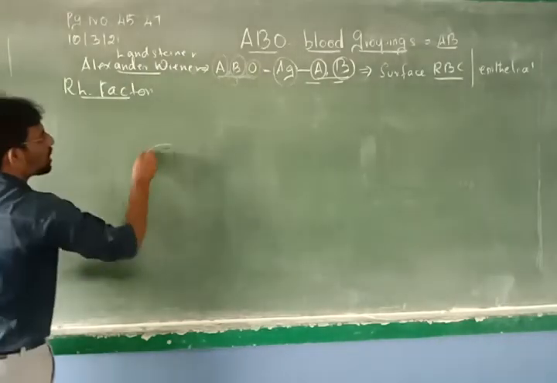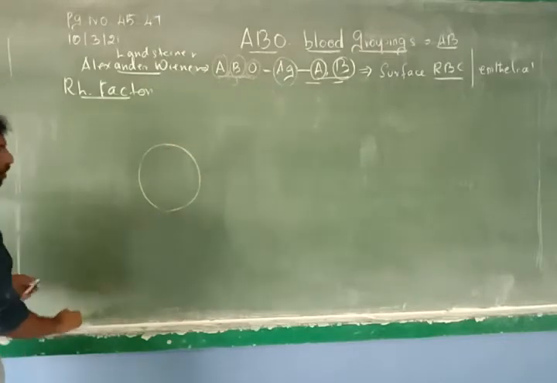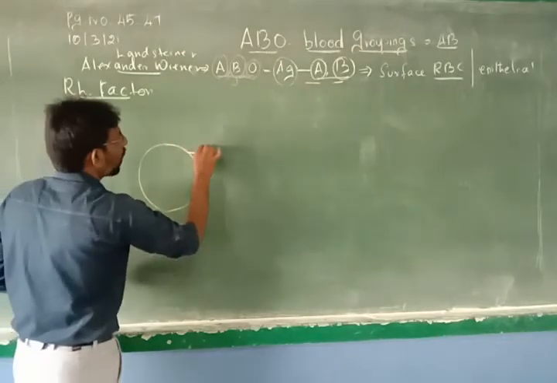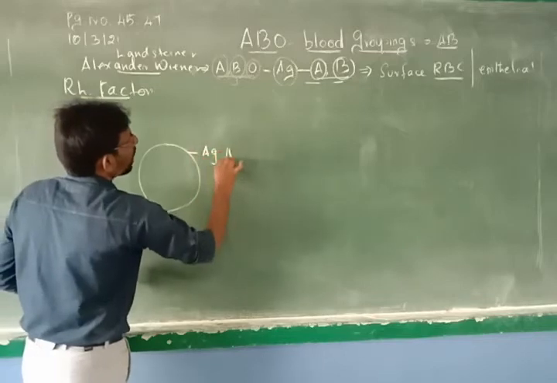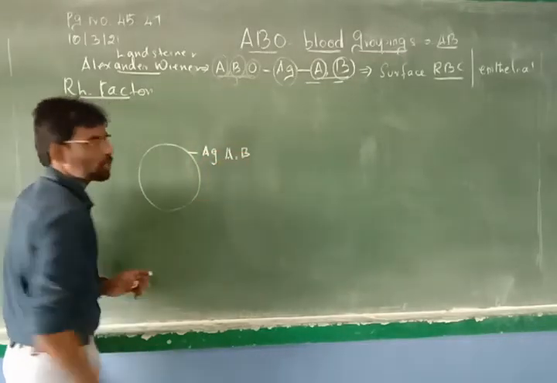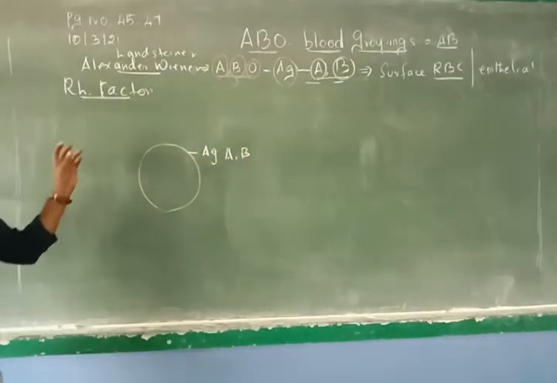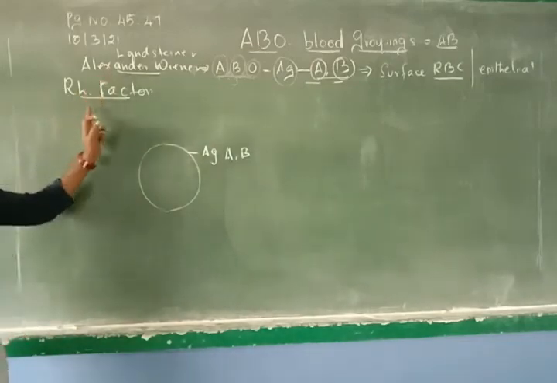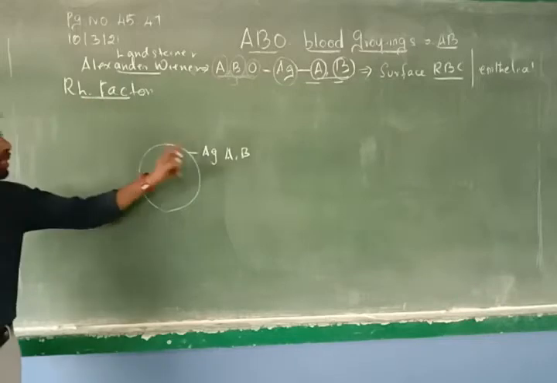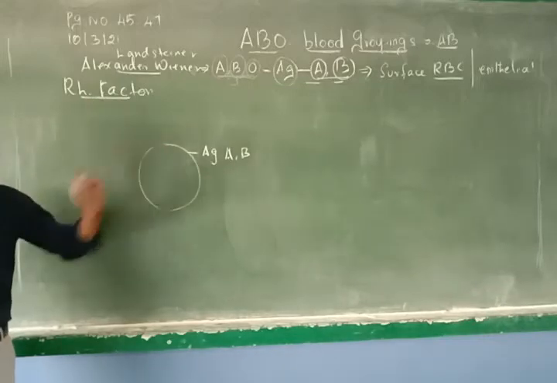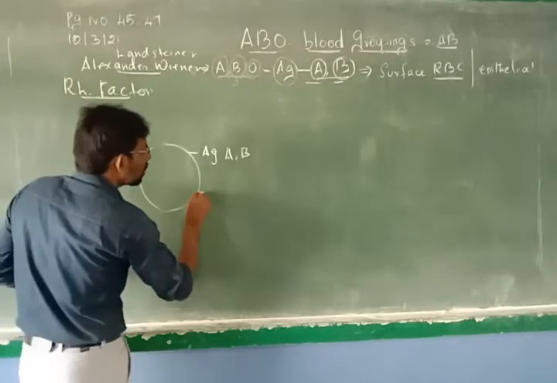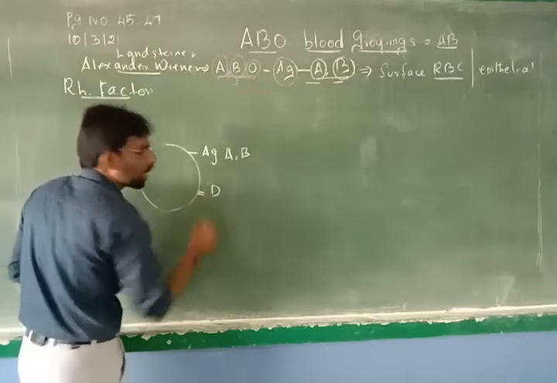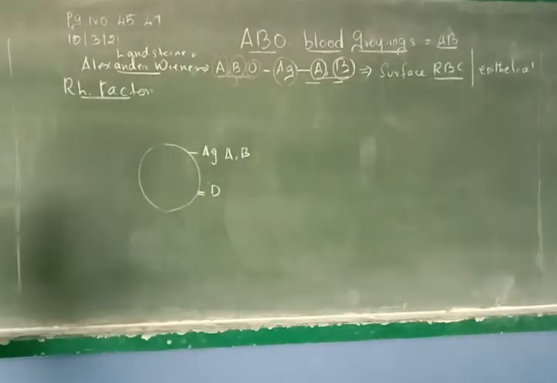If this is an RBC, they had already found 2 antigens called A and B. Based on their presence or absence we decided the blood groups. Now they found one more antigen on the RBC. That antigen is called D antigen.